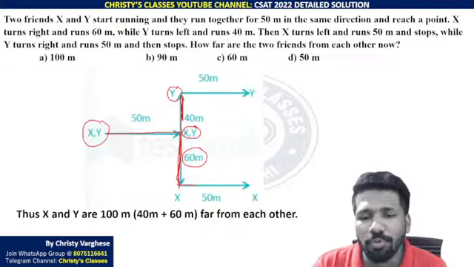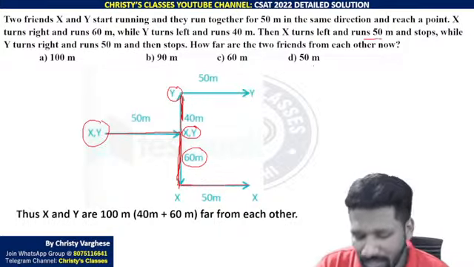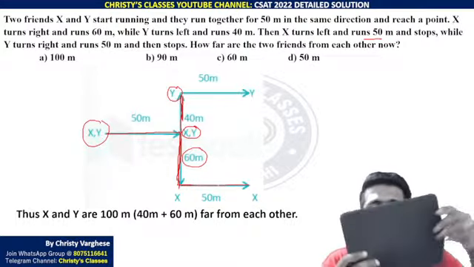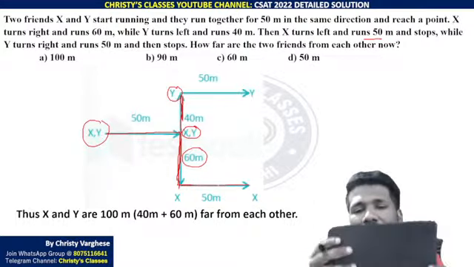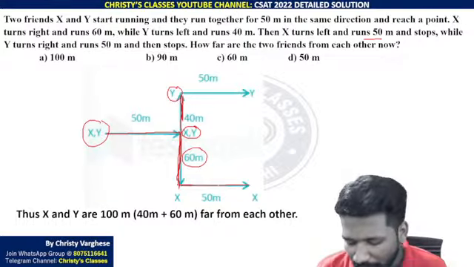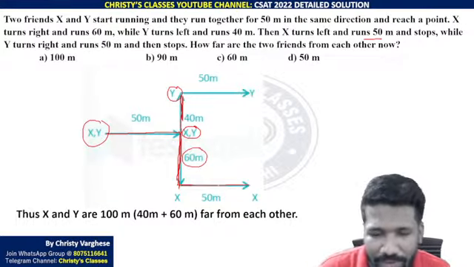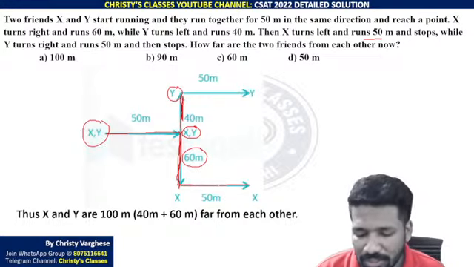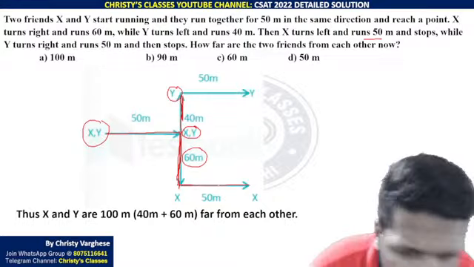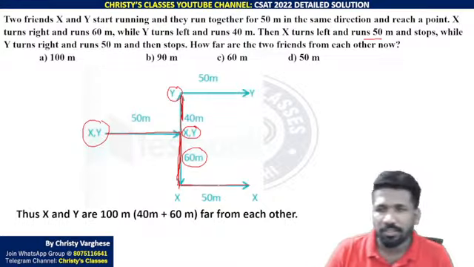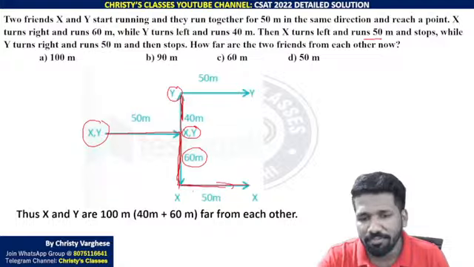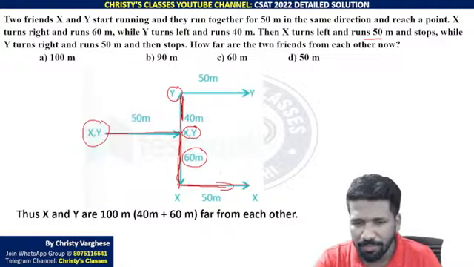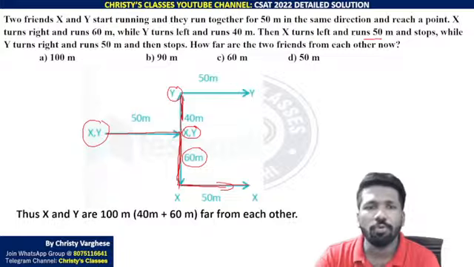And then X is moving 50 meters towards which direction? 50 meters to the left. Again, downward it is. So if you are confused, you turn the paper upside down and see what is the left or what is the right. Or another way we can say is, if it is downward, right and left will interchange. Upward left is downward right, upward right is downward left. So left means this is left, because upward right is this. So this is up, downward left. And Y is moving in what direction? Right, and turns 50 meters.